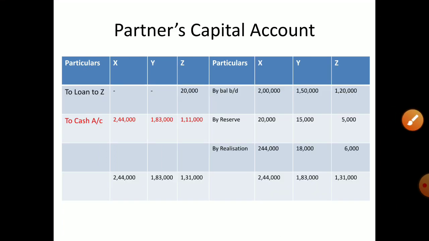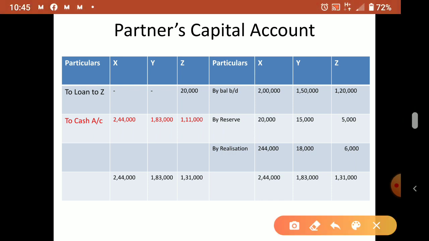Payment. Okay, now where cash is there? Partners capital account. The last amount is cash, which means we are making payment to the partners. So how to say the journal entry? X's capital account debtor to cash. Y's capital account debtor to cash. Z's capital account debtor to cash. This is the journal entry. So here you have to say individual partners' names separately.